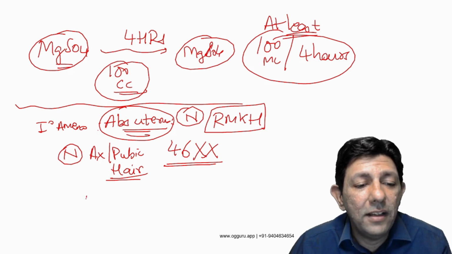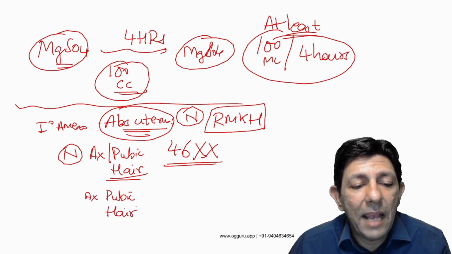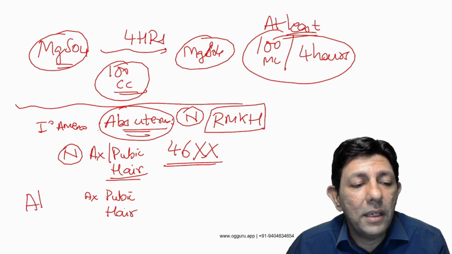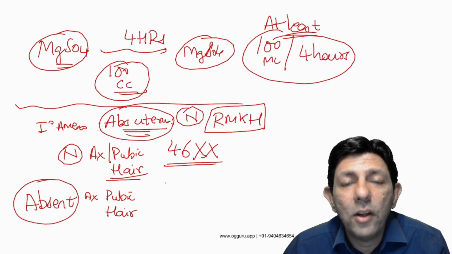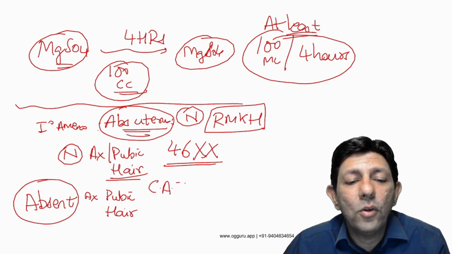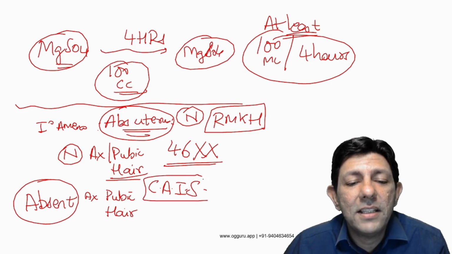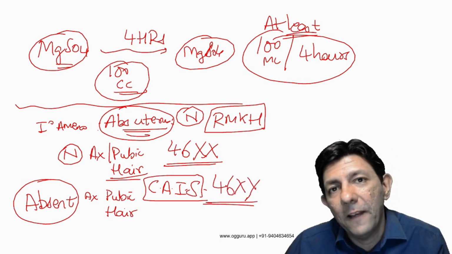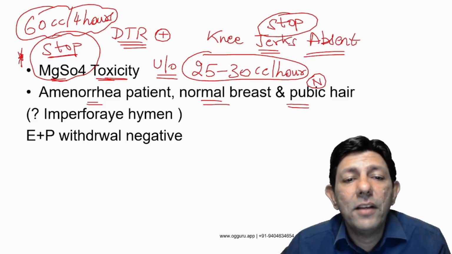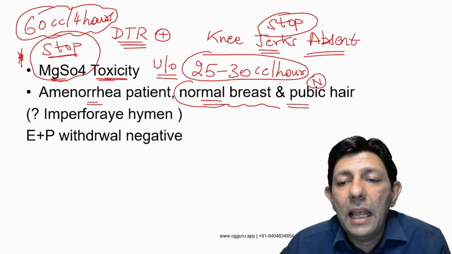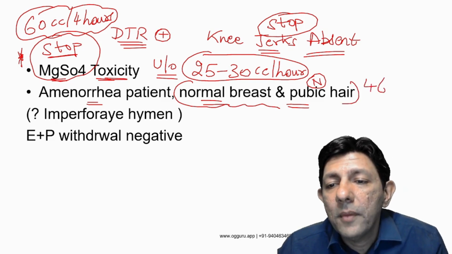If the axillary and pubic hair is absent, then it becomes the patient of androgen insensitivity syndrome, and then the answer is 46XY. But keep in mind the question was normal hair and pubic hair development, so it will be 46XX.